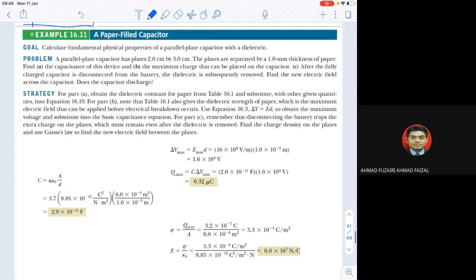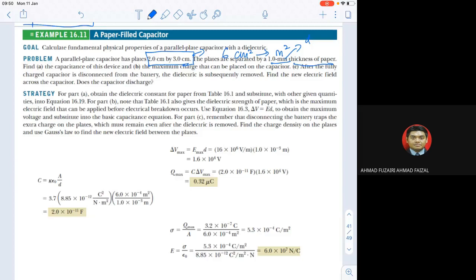Okay, so let's look at this example. A parallel plate capacitor has a plate of 2 centimeters by 3 centimeters. You should find your area by yourself, but remember, that is 2 centimeters times 3 centimeters, so the area should be 6 centimeters squared. You need to change 6 centimeters squared to meters squared. Find the capacitance of this device. Just do the normal part. If the plates are separated by 1 millimeter, this should be the D.